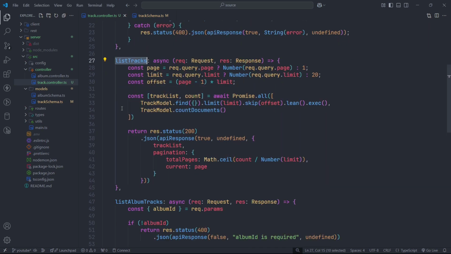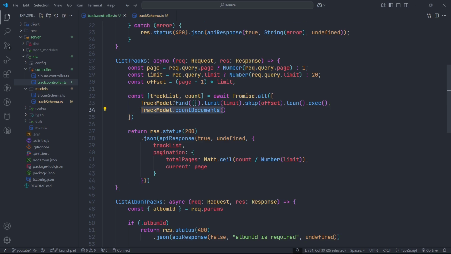Now in the list track method, or say controller, first we are getting query parameters as limit and page and calculating offset. Then I'm using the find method to fetch all the tracks which are available in the database, along with limit and skip to get paginated data, and lean and exec.